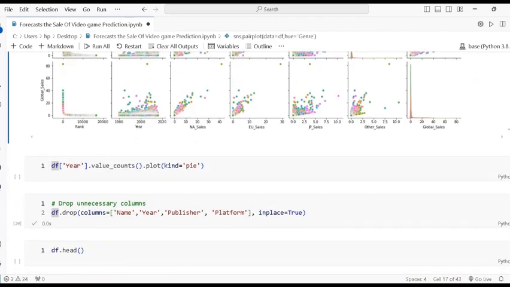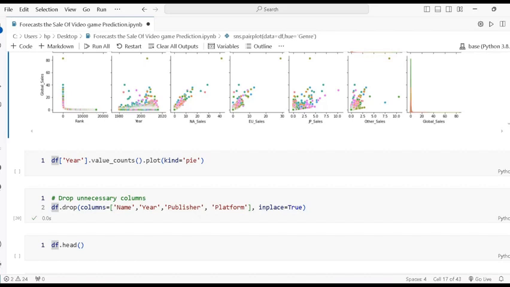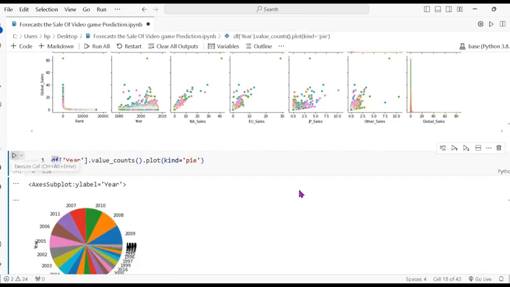The next is counting the values year-wise, how much the game sale is in each year, and using the pie plot.